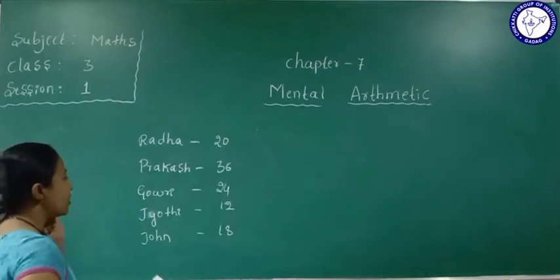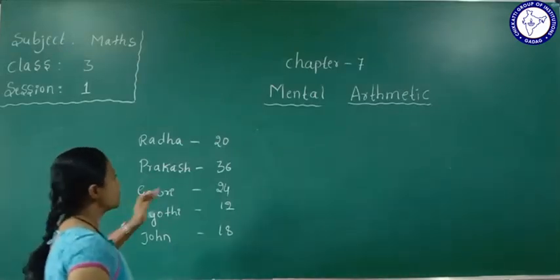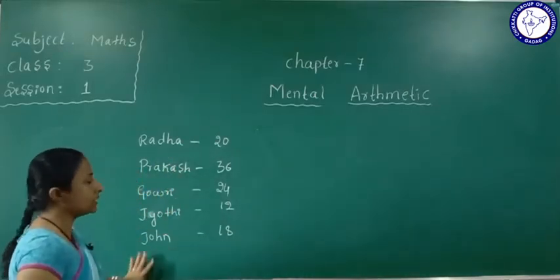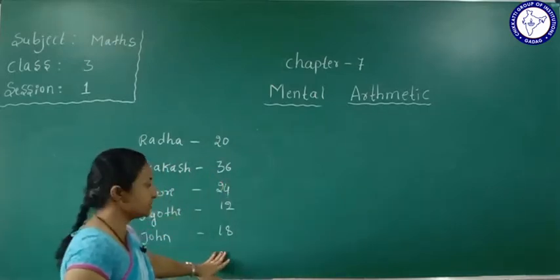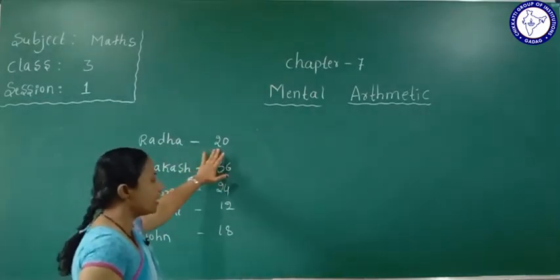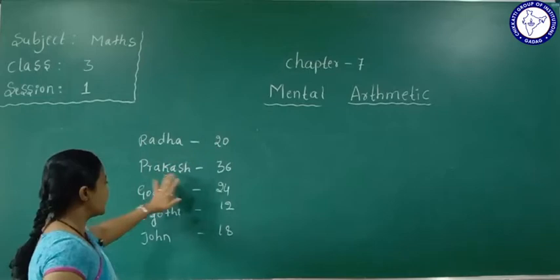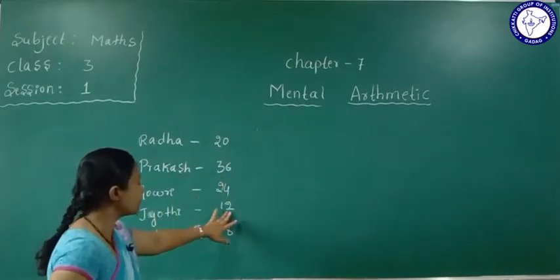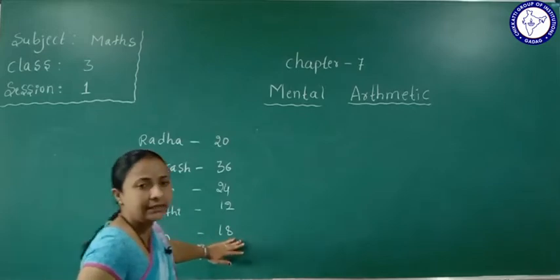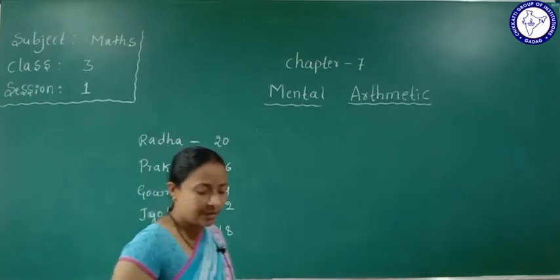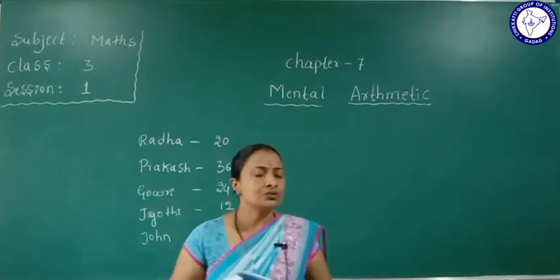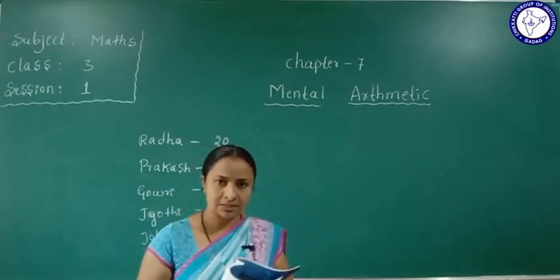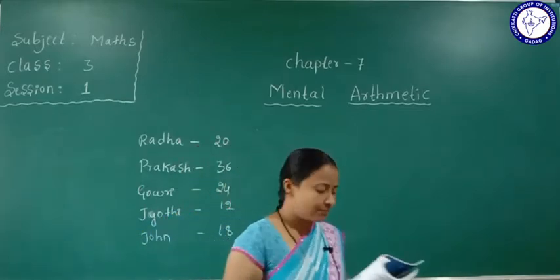Okay, so what will we see now here? So all the students are collecting the tamarind seeds. It means Radha collected 20, Prakash 36, Gauri 24, Jyoti 12 and John 18 tamarind seeds. Okay, so they will be asking some questions now. Okay, we'll give the answer.